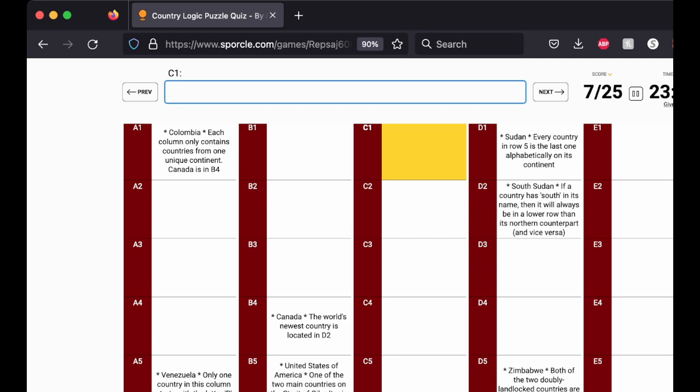Okay. Both of the 2 doubly landlocked countries are in this puzzle. Alright. So doubly landlocked means the country is landlocked and all of its neighbors are landlocked. Now, in South America, the only 2 countries that are landlocked are Bolivia and Paraguay. However, each of those countries borders a country that is not landlocked. Paraguay borders Argentina, Bolivia borders Chile. So that's how nothing in North America is landlocked. In Africa, there's the Central African Republic, but I believe that borders the Democratic Republic of the Congo, and the Democratic Republic of the Congo borders the Atlantic Ocean.